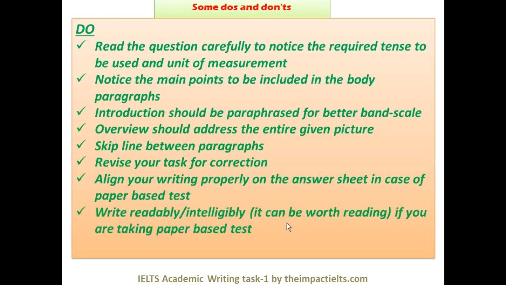Write readably. Many questions come: does handwriting matter? No, handwriting does not matter in itself, but readability does. If it is not readable, if it is not intelligible, then perhaps you cannot expect any marks because the examiner cannot read it. So be careful about your readability, not about your handwriting, right? And write at least 150 words. Don't write less than that because that will be punishable for sure. It attracts a penalty. That's all about the do's.